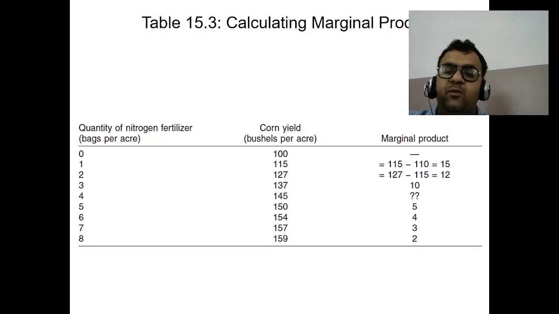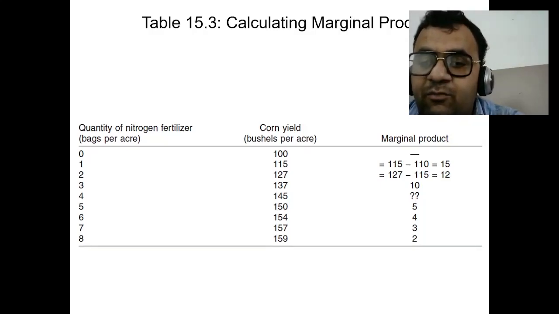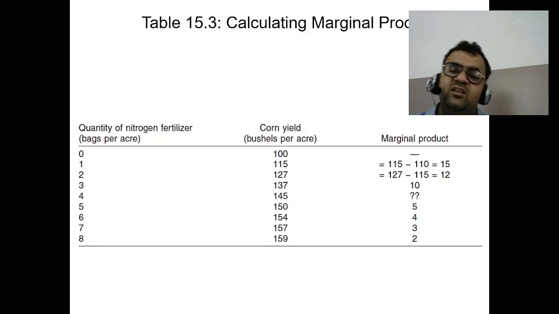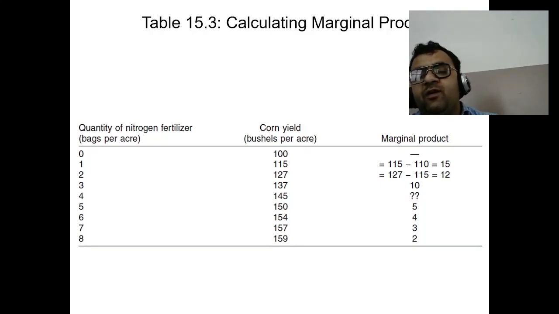in the variable input. For example, if a farmer has 10 workers and produces 100 bushels of corn, and then adds one more worker and produces 110 bushels of corn, the marginal product of labor is 10 bushels, 110 minus 100. The marginal product is an important concept in economics because it helps to analyze the efficiency of production and determine the optimal level of input.